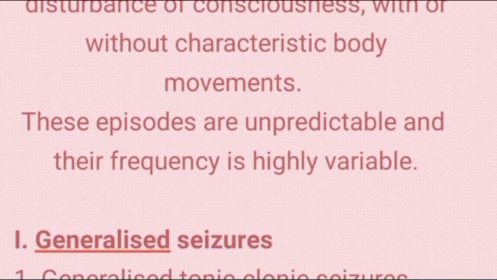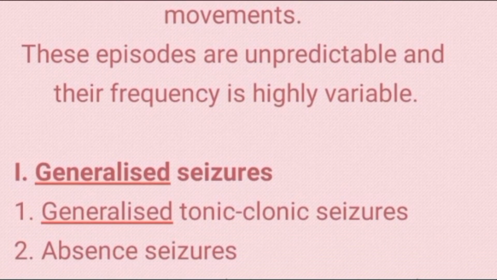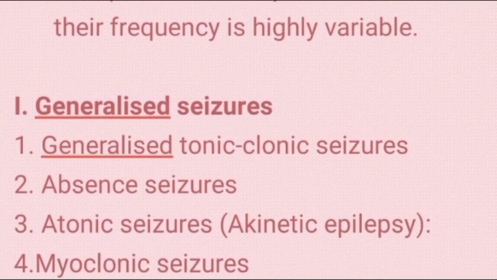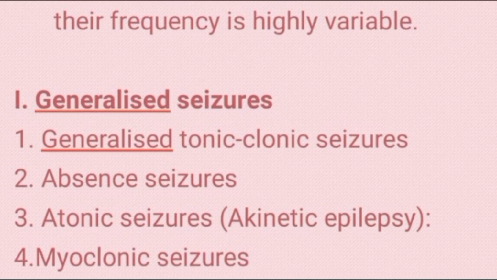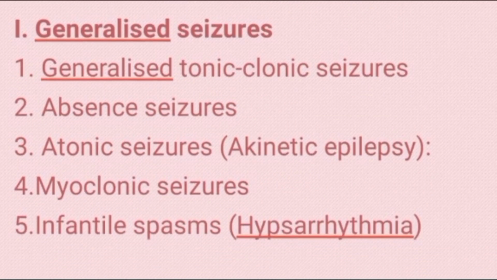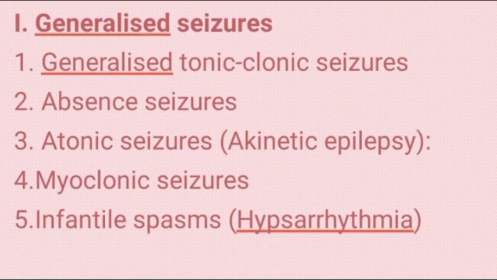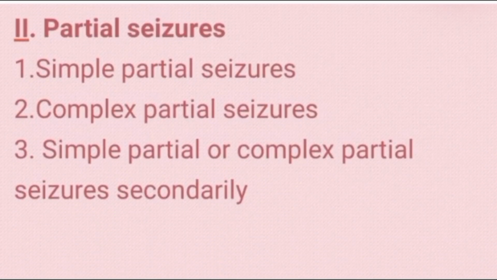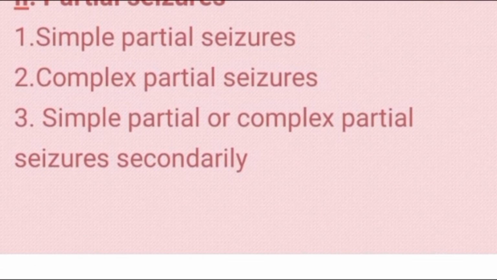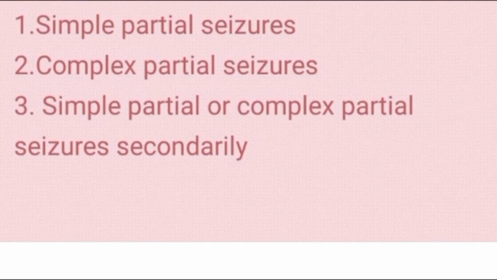Now we'll see about the types of seizure. There are two types of seizure: generalized seizure and partial seizure. In generalized seizure, we have generalized tonic-clonic seizure, which is most common, absence seizure, tonic seizure, myoclonic seizure, and infantile spasm. Now, we don't have to go briefly into this. We'll see about it in the medicine classes, okay? Then we have the partial seizure. In partial seizure, there is simple partial seizure, complex partial seizure, and a combination of both, okay?